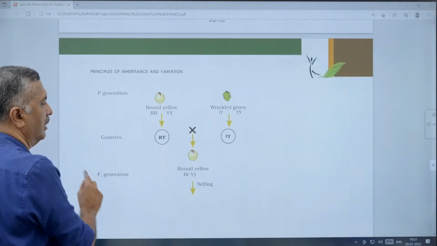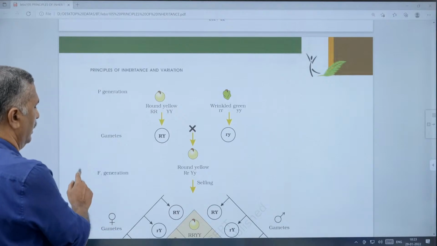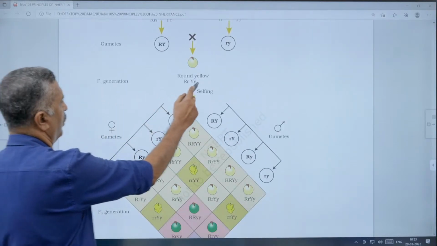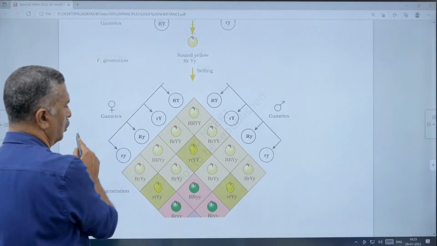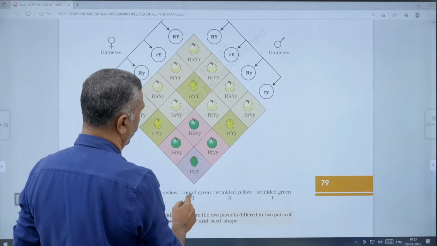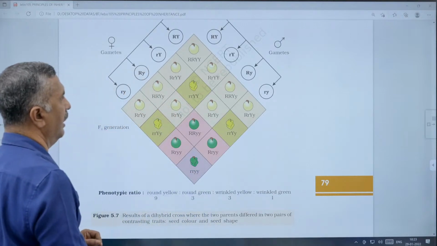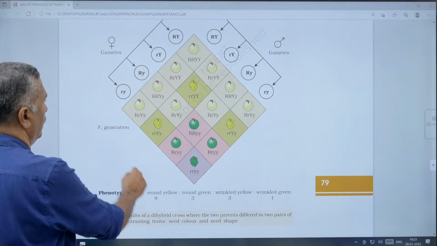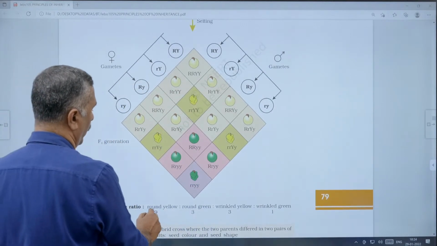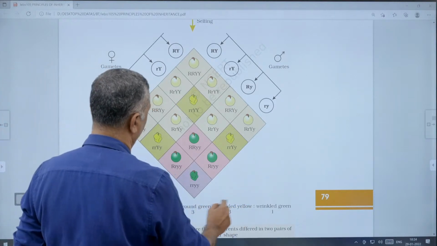In the F2, that is in the case of 3:1 each. Then the result of selfing this F1, the F2, will produce, in the case of the phenotypic ratio, 9 round yellow, 3 round green, 3 wrinkled yellow, and 1 wrinkled green. Here it is in the case of the dihybrid cross, the dihybrid phenotypic ratio.